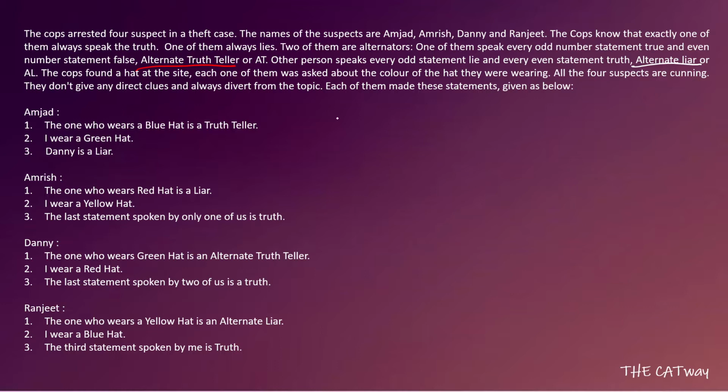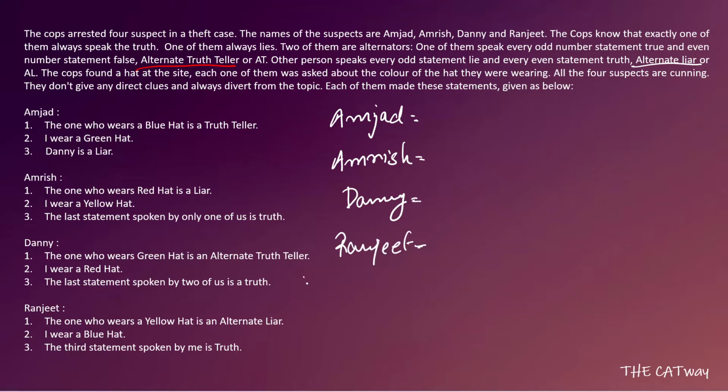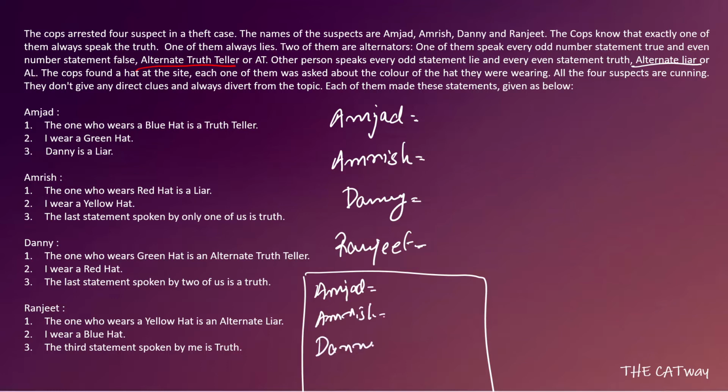So what we are going to do is write the names, and in front of that we will consider different cases. So Amjad, Amrish, Danny and Ranjit. Also we'll write the names in this block so that we can write the color of the hat over here. Okay, so it is Amjad, Amrish, Danny and Ranjit.